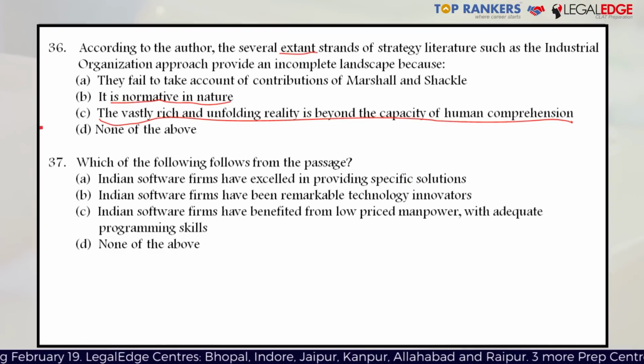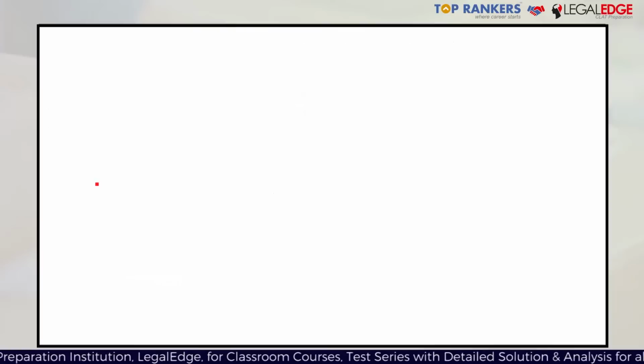Question 37 talks about which of the following follows from the passage. The first option, Indian software firms have excelled in providing specific solutions. Indian software firms have been remarkable technology innovators. Indian software firms have benefited from low priced manpower with adequate programming skills, or none of the above. So let's see where the passage is talking about Indian software firms.